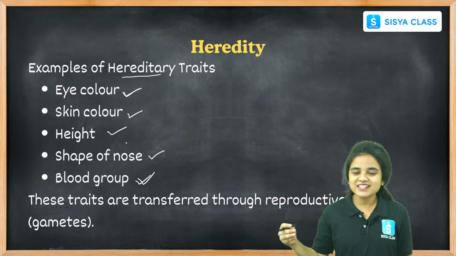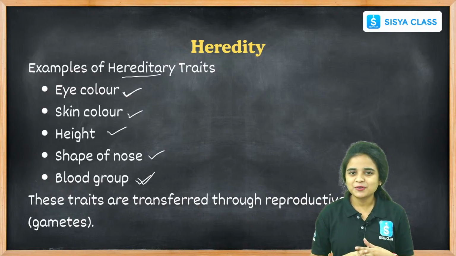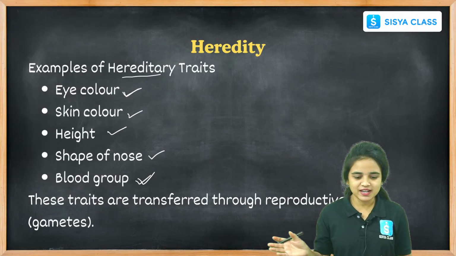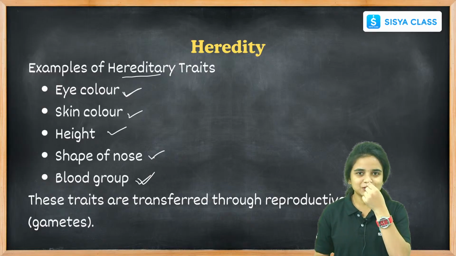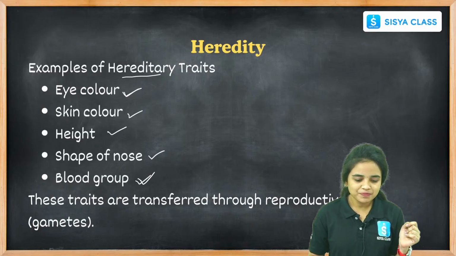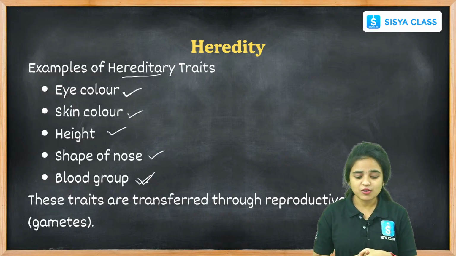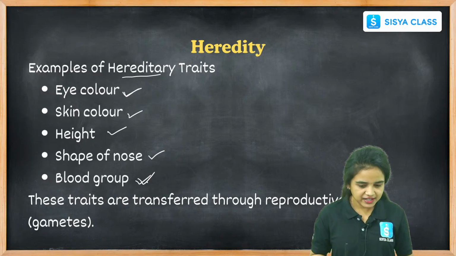When our parents are very tall, we also grow tall because the genes and characters are carried from our parents. Shape of the nose also, okay students, and blood group. These are all examples of heredity.